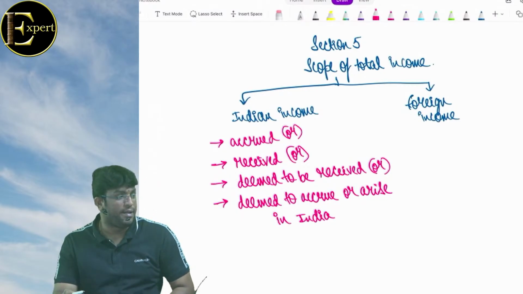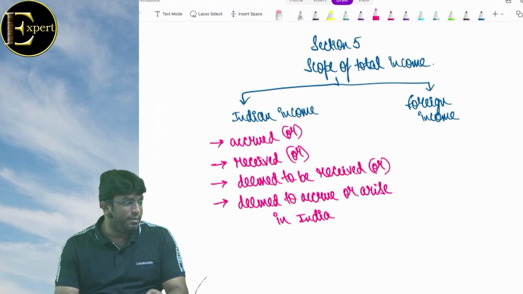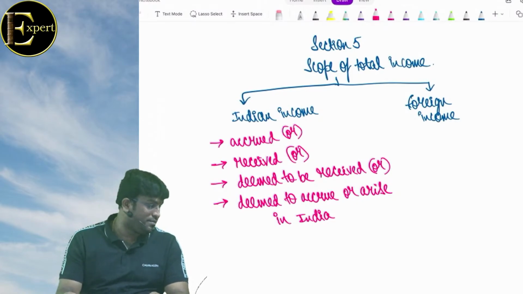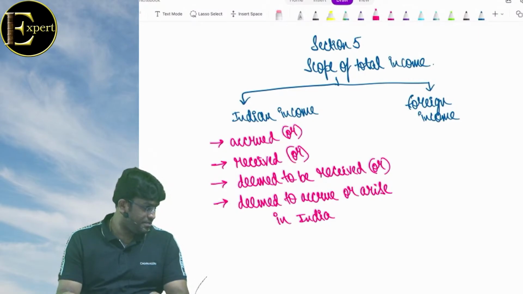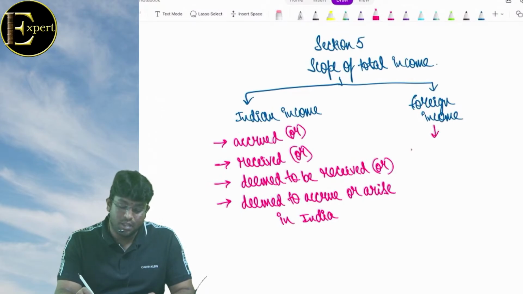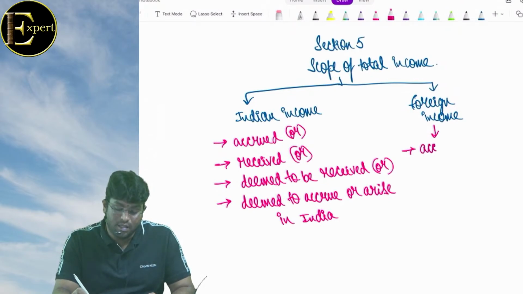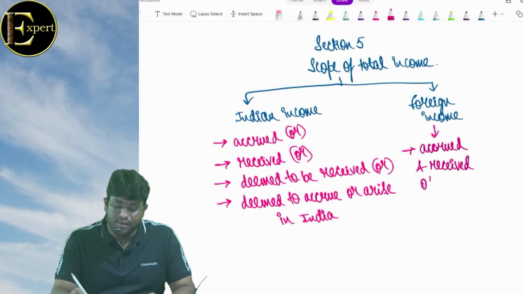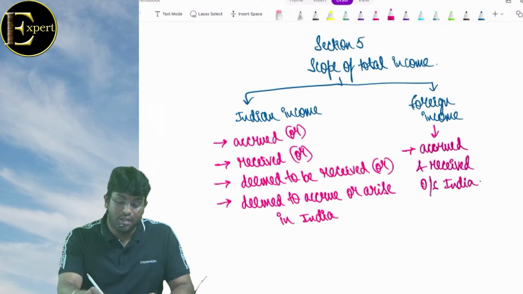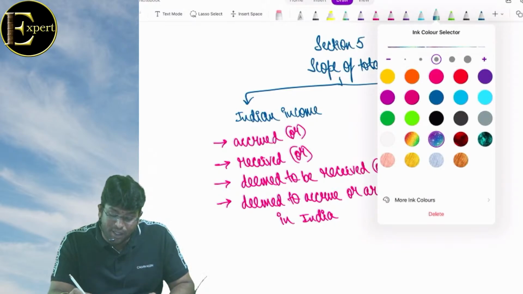Come on, what is Indian income? Indian income is one which is accrued or received or deemed to be received or deemed to accrue or arise in India. So clear? Now what is foreign income? Foreign income means which is accrued and received outside India. Accrued and what, beta? Received outside India. Friends, getting clarity on this point, everybody?